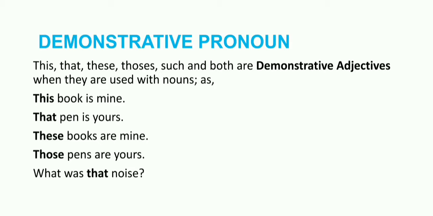So keep in mind, the only difference between the demonstrative pronoun and demonstrative adjectives is that demonstrative adjectives are always followed by the noun.